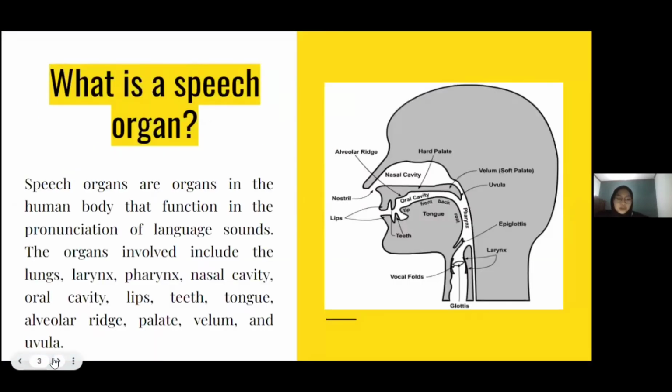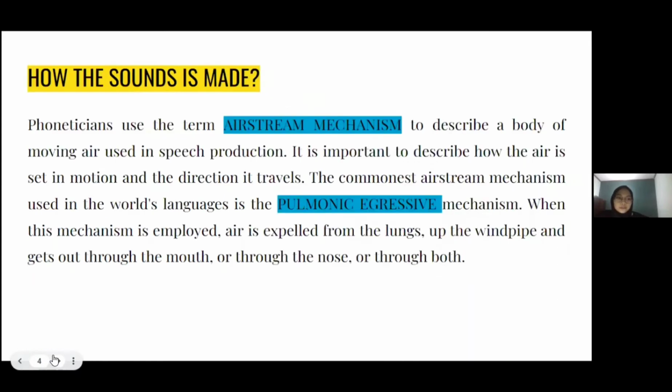The first one, we are going to talk about what is a speech organ. Speech organs are organs in the human body that function in the pronunciation of language sounds. The organs involved include lungs, larynx, pharynx, nasal cavity, oral cavity, lips, teeth, tongue, alveolar ridge, palate, velum, and uvula.